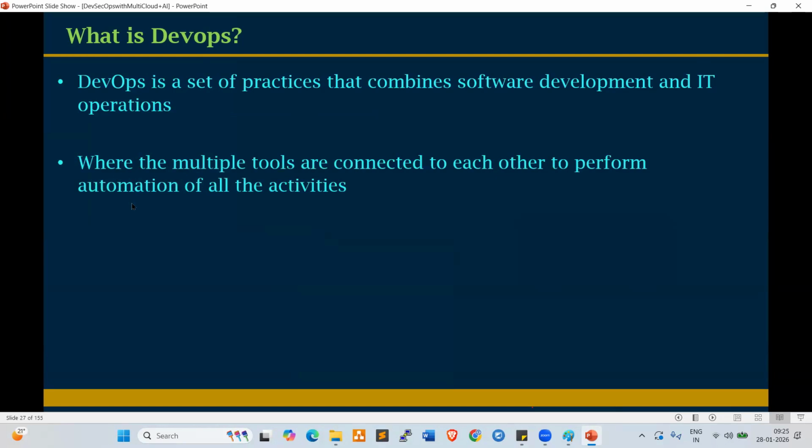So what is automation? Anyone having an idea? Automation is nothing but, whatever activities you are currently performing in a manual way, you can perform in an automated way, right? For example, code merging, code movement, code deployments. By using automation tools, we can automate the activities. By a single click, we can deploy a number of applications, deploy the code, merge the code. So by using the DevOps tools, we can automate the activities.